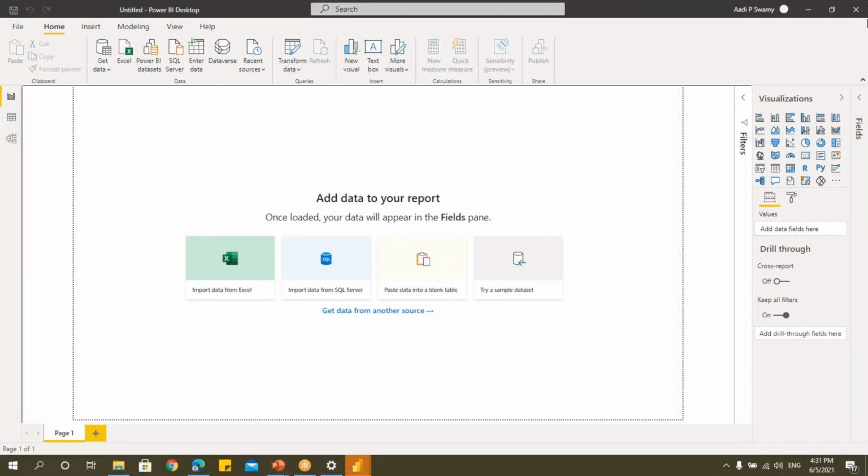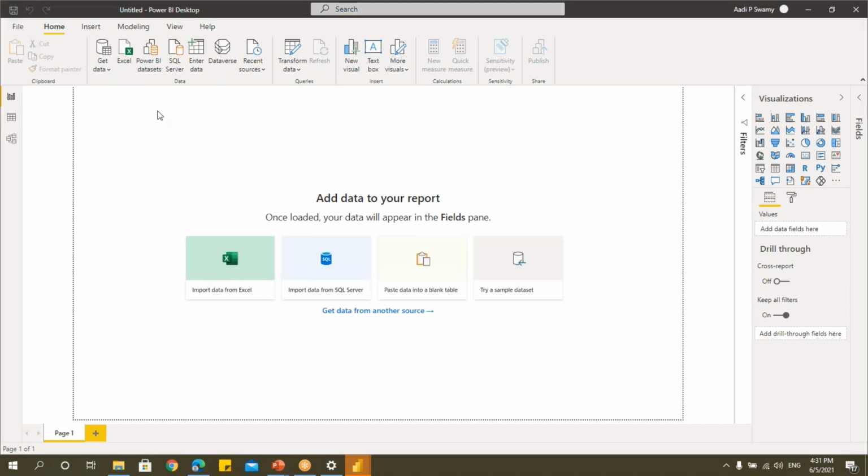What is that? The Power BI window. Here we'll have the ribbon like what we have in MS Office. Then we have the tabs. Depending on the task, the tabs will be divided. So if you relate this with MS Office, the same thing is available. But coming to this work area, a slight difference will be there. Here you can see 3 buttons. This is the main thing in Power BI.